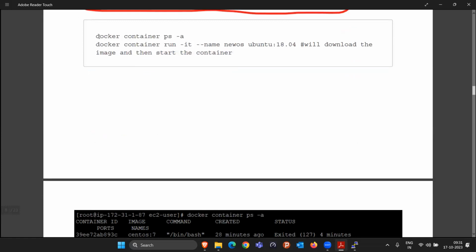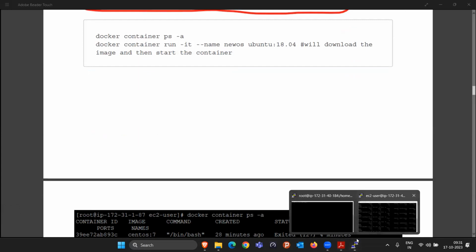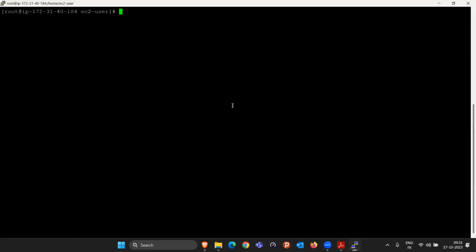Rather than writing the command docker ps -a, you can use the command docker container ps -a or ls -a also. Similarly, to run the container, let me show you this command we missed. Currently you are writing the command like docker run -it --name TestOS from the image Ubuntu 18.04, right? This was the command we were using. You can write the command like this also: docker container run. Actually this is the preferred way, so people will be able to understand that you are going to start the container.